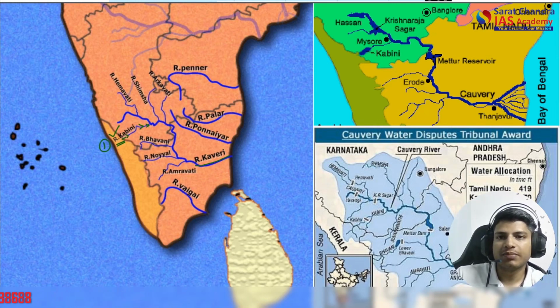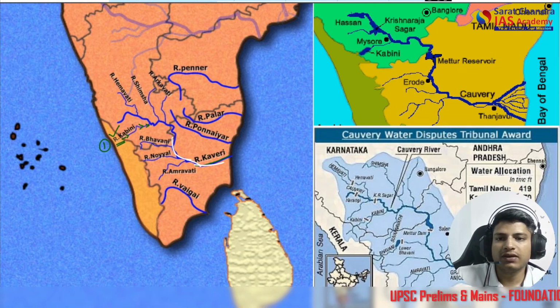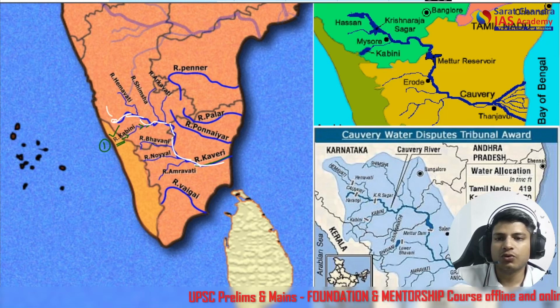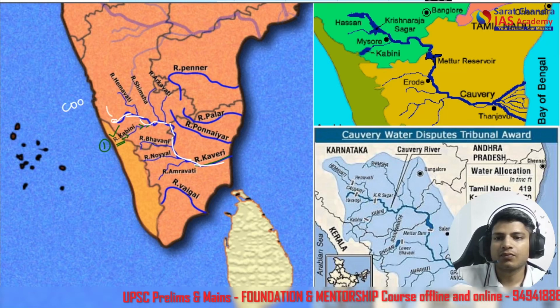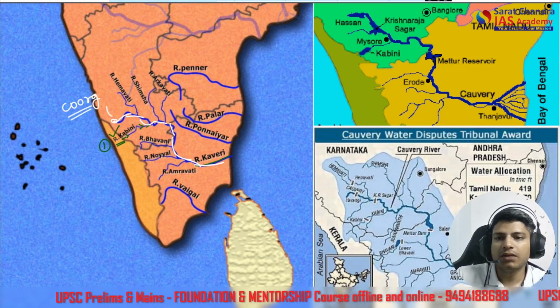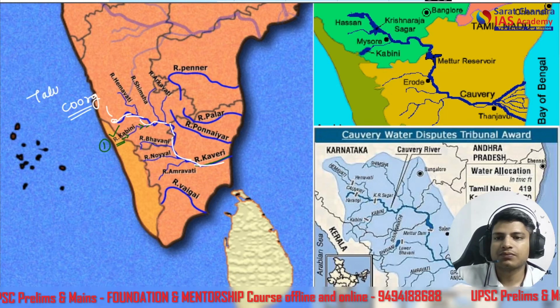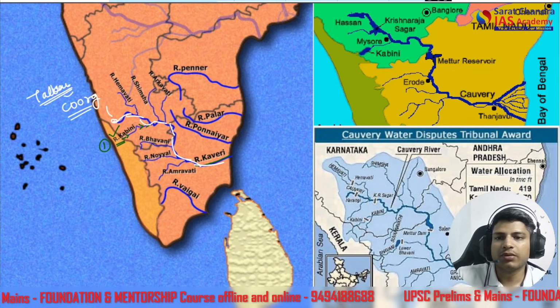Just a second, I'll change the pen color to something more visible. Well, let's try white. So this is the Kaveri main course. Okay, we can see that there are tributaries mixing into it from here. This is the Kodagu, or Kurg. Again, Brahmagiri ranges, Tal Kaveri. So we all remember this.